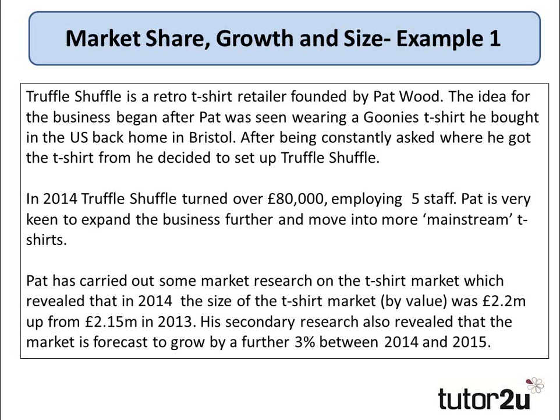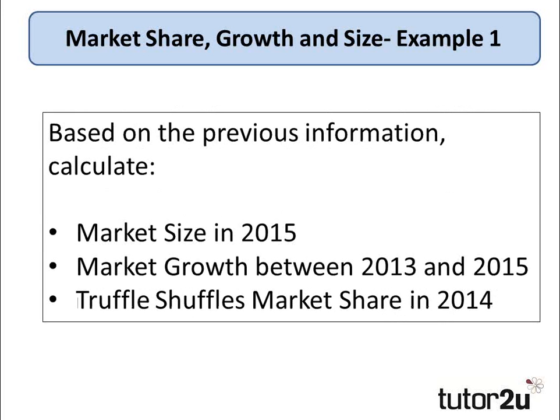Now we've got some market analysis information below. Pat has carried out some market research on the t-shirt market, which revealed that in 2014 the size of the t-shirt market by value was 2.2 million, which was up from 2.15 million in 2013. His secondary research also revealed that the market is forecast to grow by a further 3% between 2014 and 2015. So based on the previous information, we are going to calculate the market size in 2015, the market growth between 2013 and 2015, and Truffle Shuffle's market share in 2014.